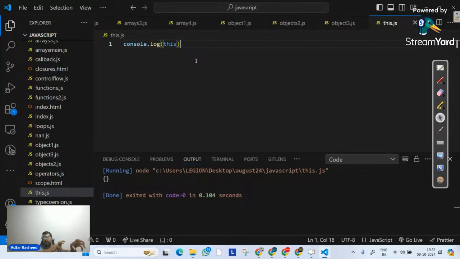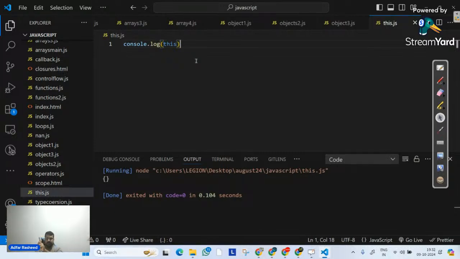When you create a web application and open it inside the browser, the tab that you have opened is your Window object. But have I opened it in a browser right now? No. So at this point it's not pointing to the Window object. Let's go back and understand this object properly.